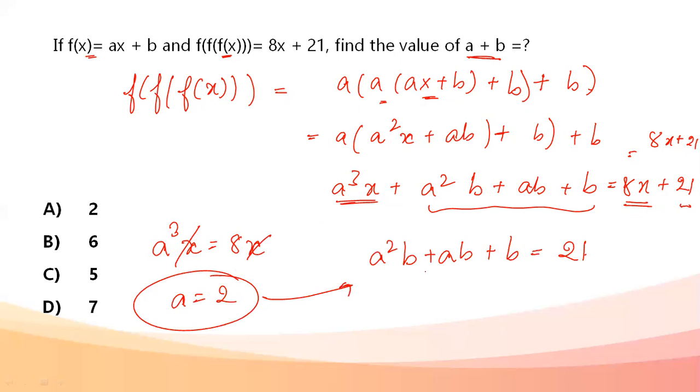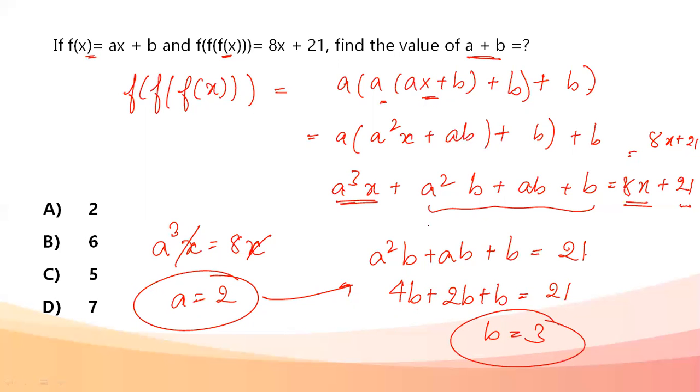Putting the value of a equals 2 here, this becomes 4b plus 2b plus b equals 21. Value of b comes out to be 3. So a is 2, b equals 3. Find the value of a plus b, it comes out to be 5. My answer is option C. It is 5. Next question.